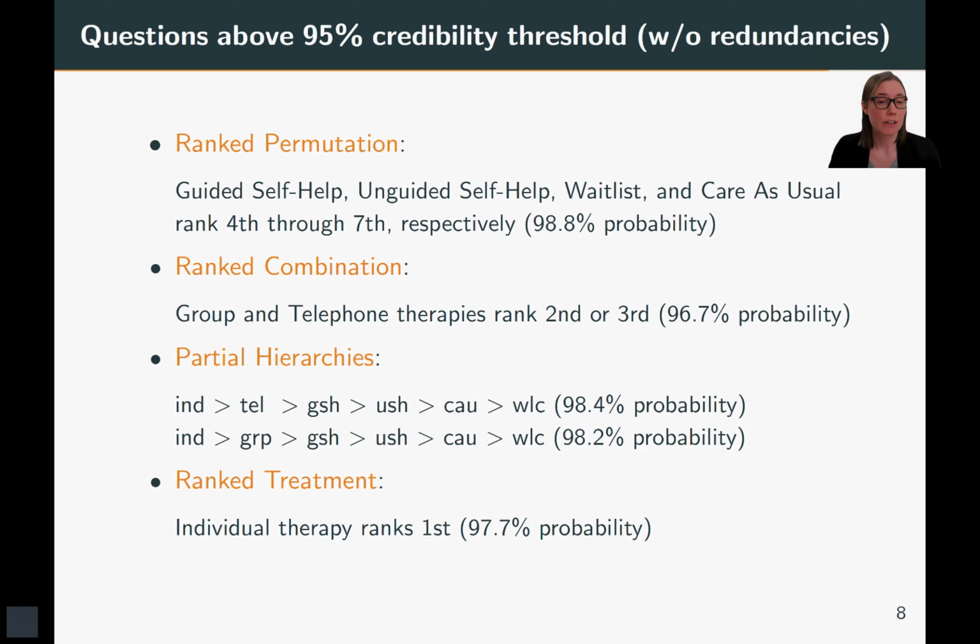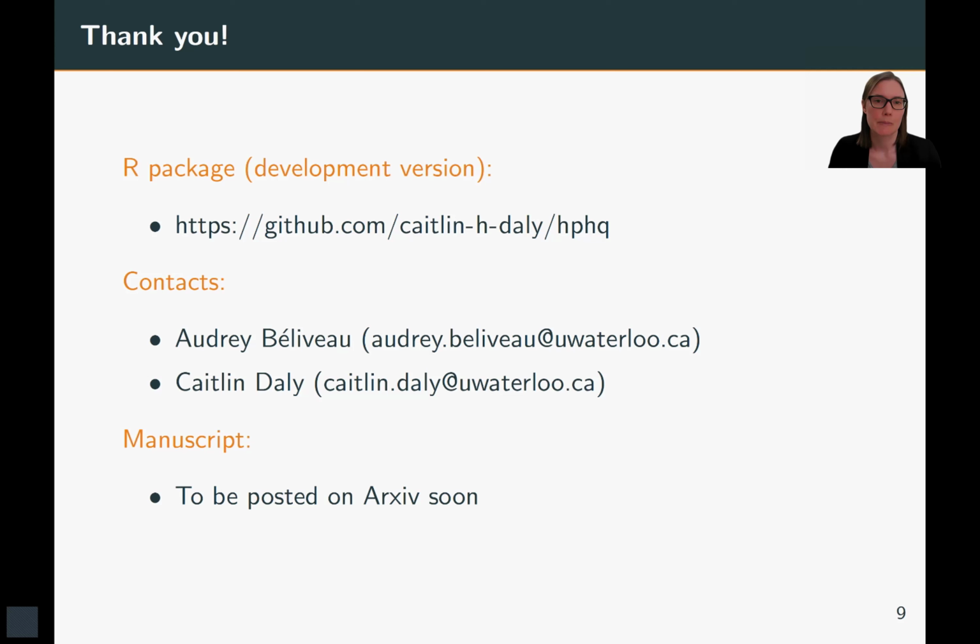So overall, this new package is able to identify some significant results that we might not see if we simply look at a forest plot or league table. So I hope you find this package useful. You can download the development version on GitHub, and also you can contact either Caitlin or I with any comments or questions, and soon we will post our manuscript on arXiv.